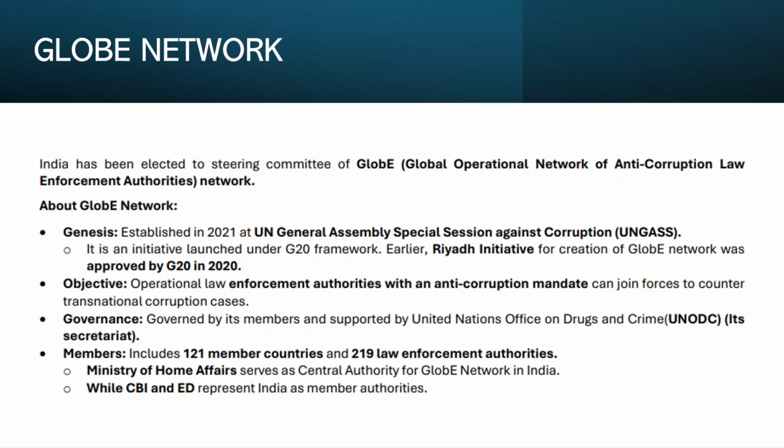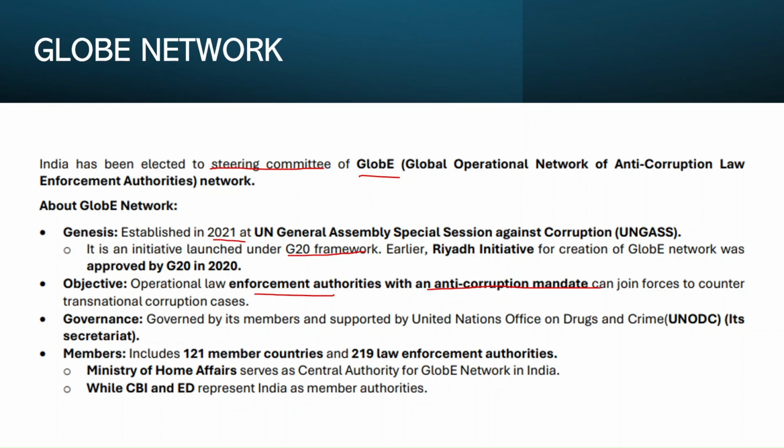Then let's talk about the security aspects. So GLOBE network is there, and India has been elected to the steering committee of the GLOBE. Right? So GLOBE stands for Global Operational Network of Anti-Corruption Law Enforcement Authorities. So what is this? When did this GLOBE network start? It was established in 2021 at the United Nations General Assembly special session against corruption, and it is an initiative launched under the G20 framework. Okay, and the objective is to bring in different law enforcement authorities with an anti-corruption mandate, so they can join hands to counter transnational corruption cases.